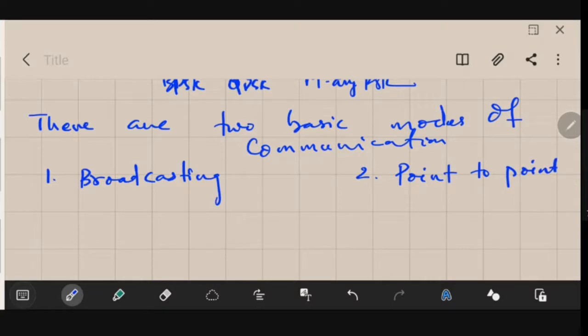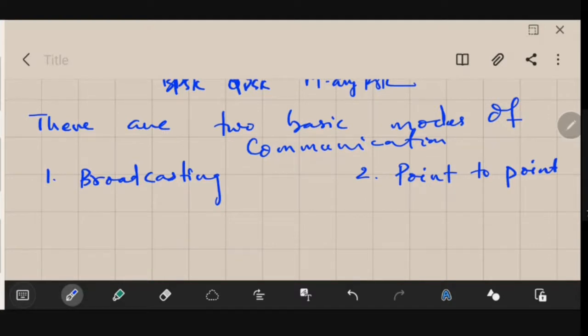When we are discussing the basic modes of communication, there are two ways we could communicate. One is broadcasting. Suppose you climb on a stage, you pick up a microphone and you start speaking. Who will listen to you?